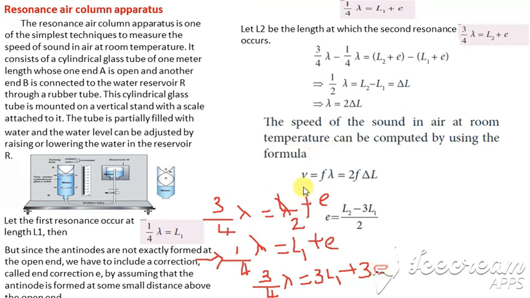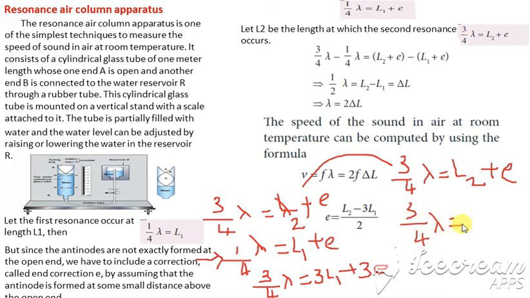Okay. Now write this equation as it is, 3 by 4 lambda is equal to L2 plus E. Now write this equation here: 3 by 4 lambda is equal to 3L1 plus 3E. Yes. Now write minus here, cancelling this term fully.